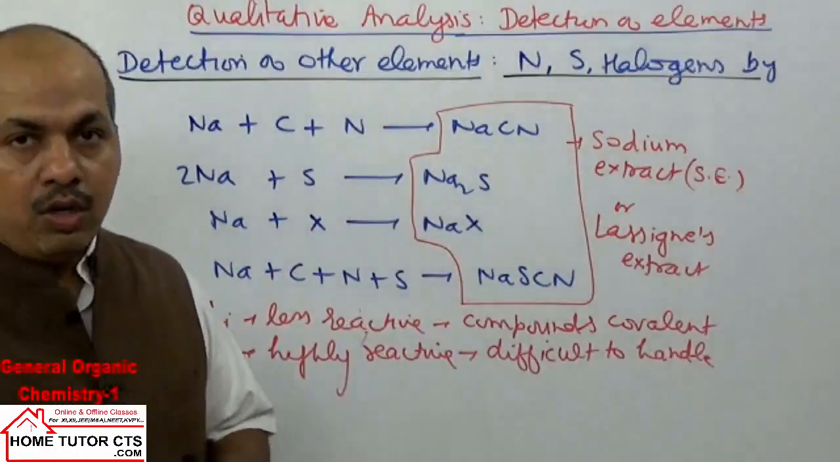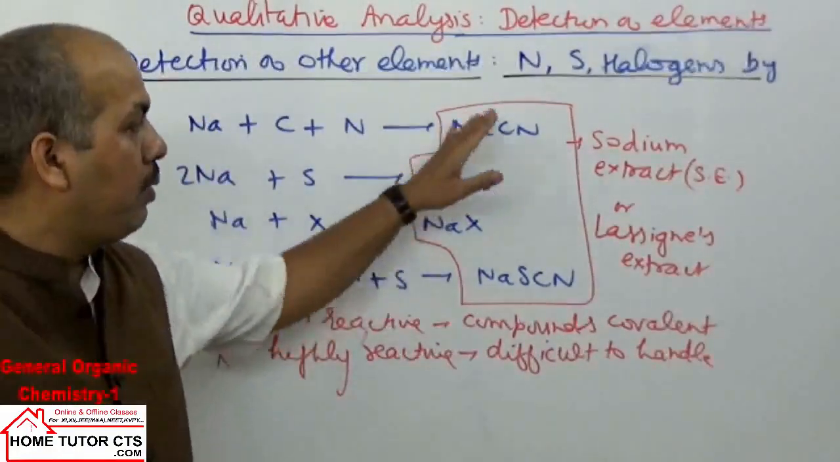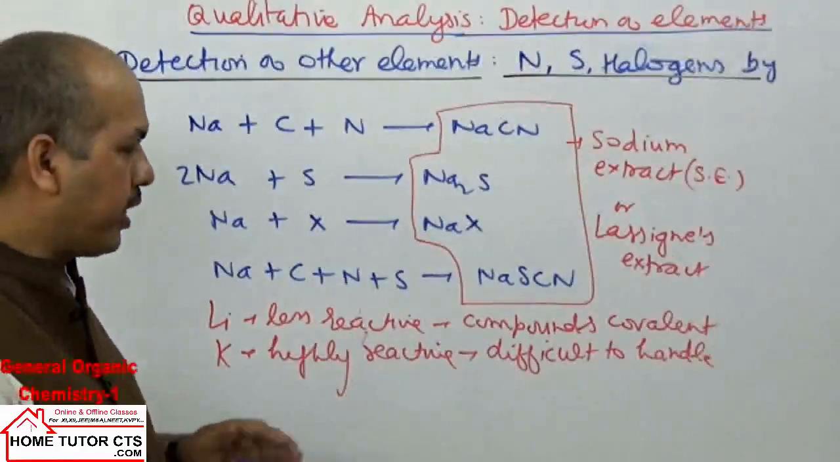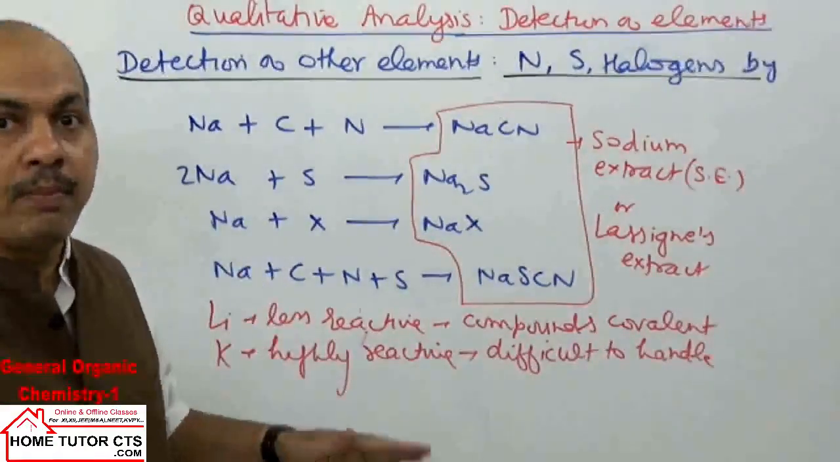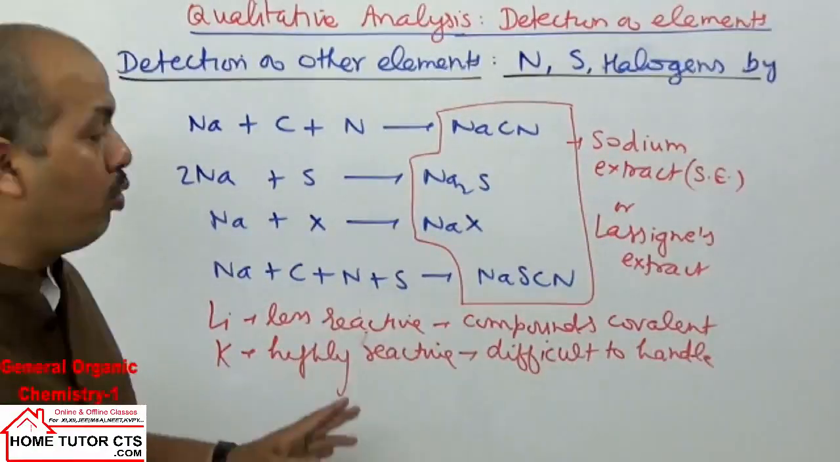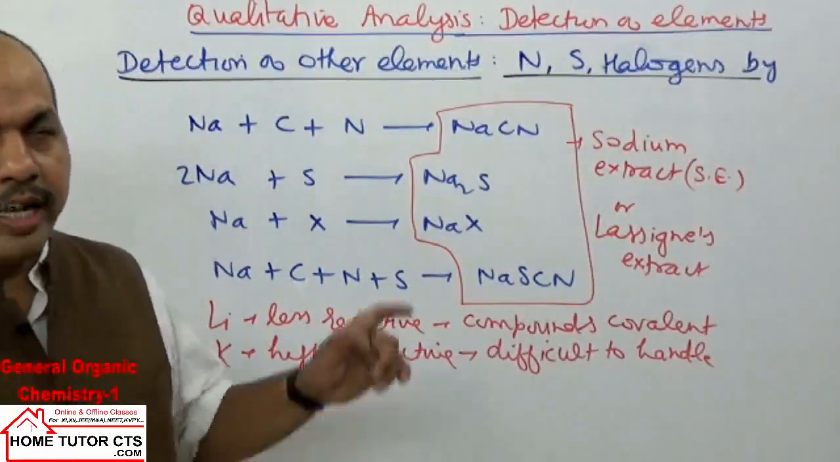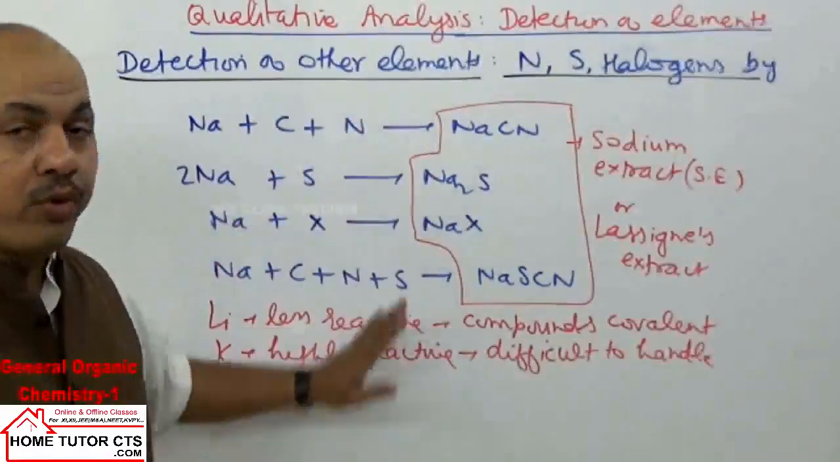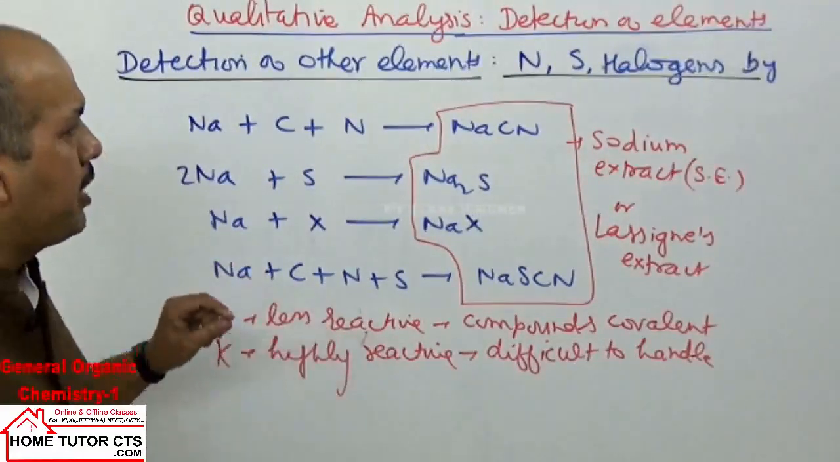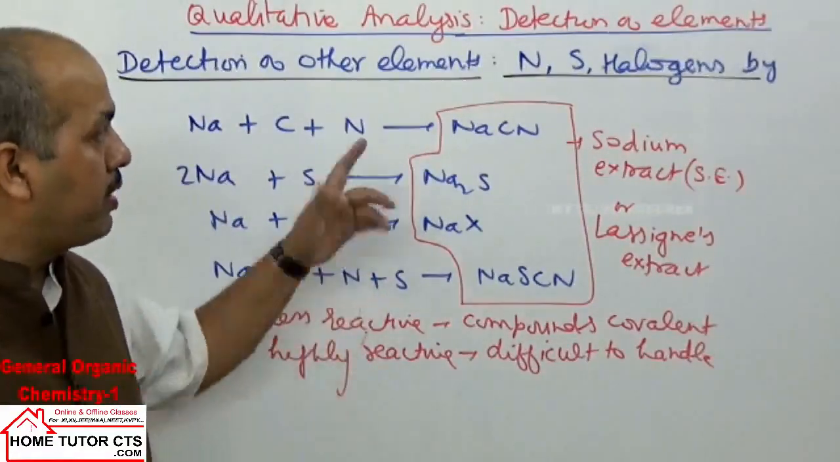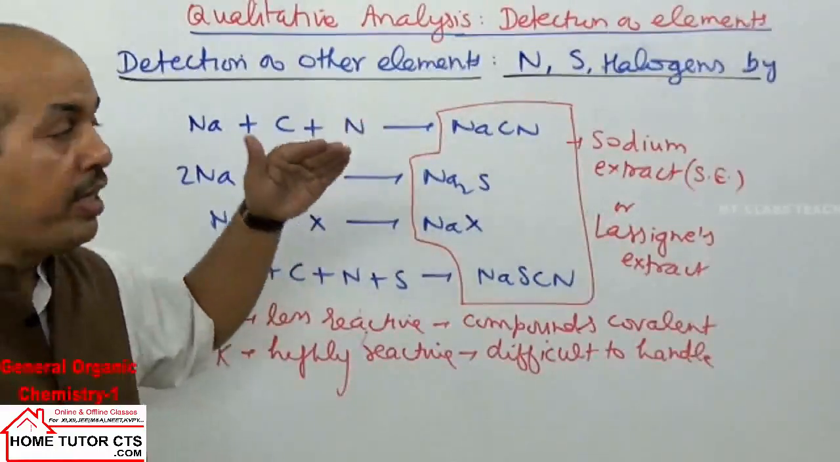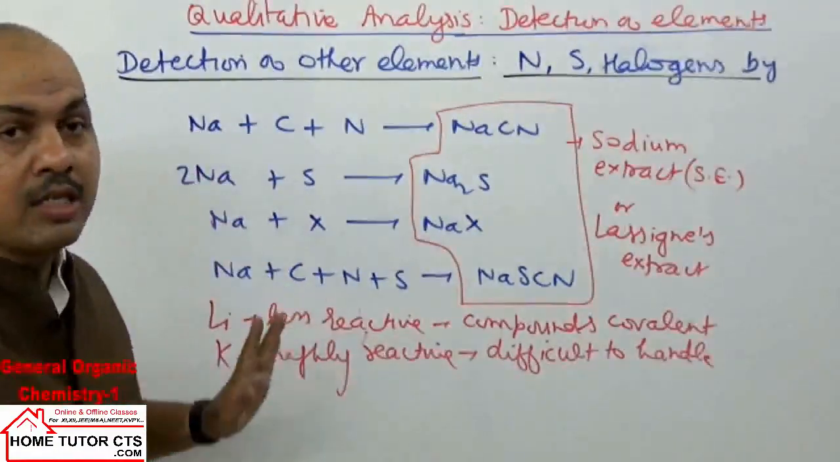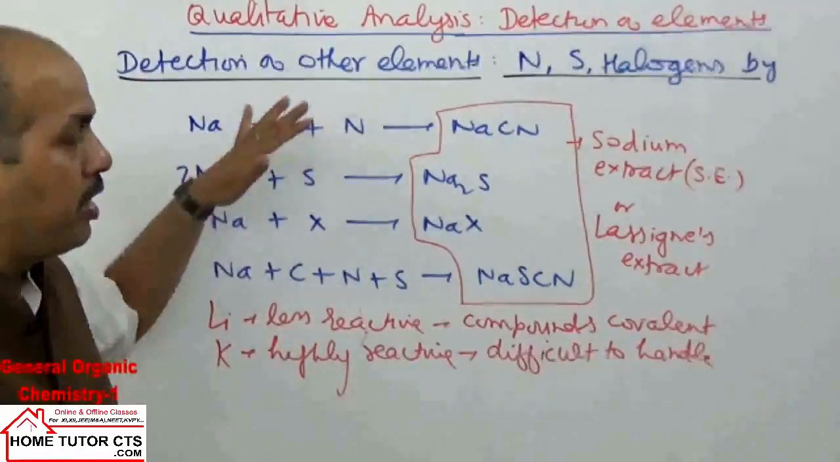In this method, we take sodium because its compounds are, first of all, ionic in nature, and second, it is less reactive compared to other alkali metals, even though more reactive compared to lithium. So sodium metal must be handled properly in this method. Now next, we will see how the testing is done for the different elements. We take the test for each element separately.